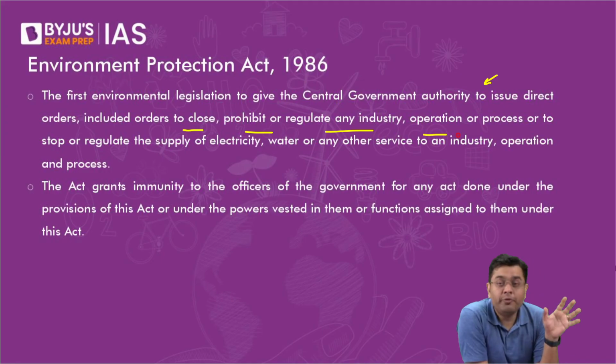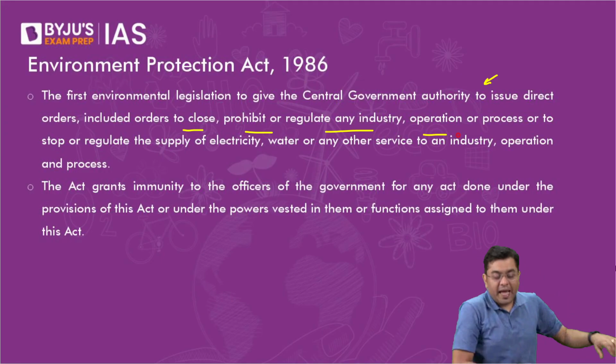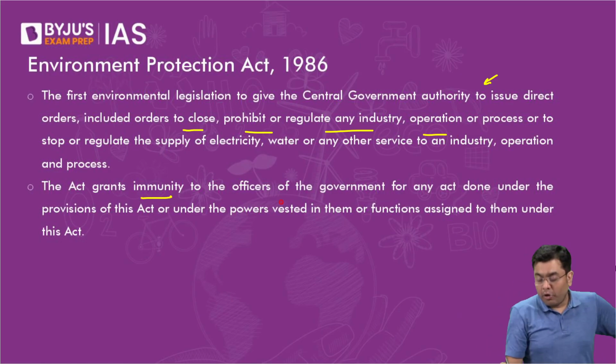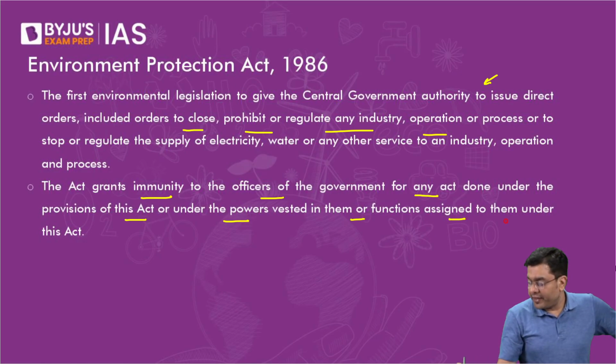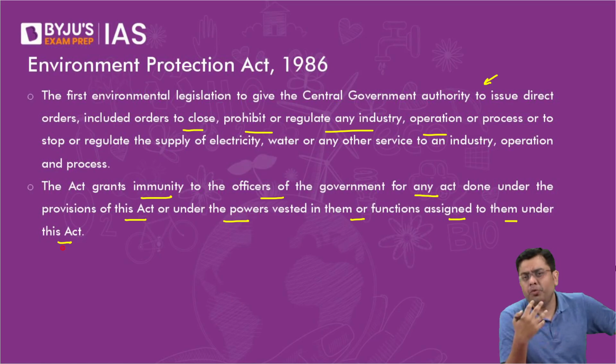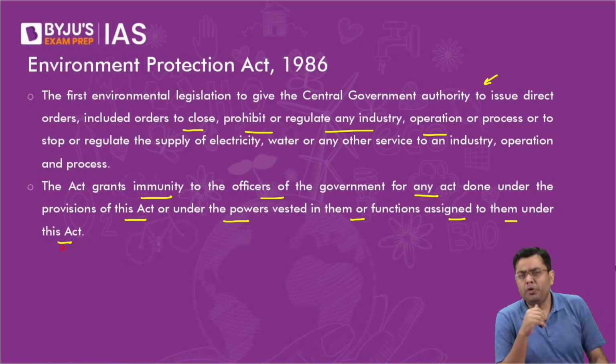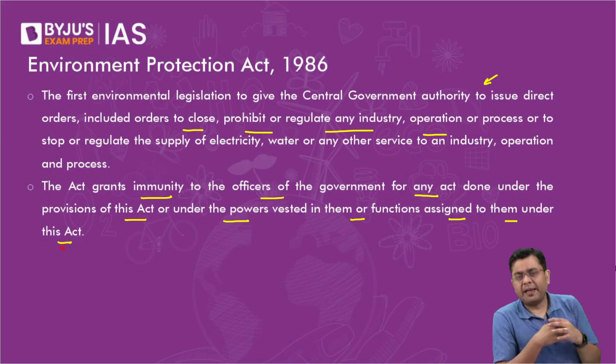You will be immune from any action, right? So the act grants immunity to the officers of the government for any act done under the provisions of the Environment Act 1986, or under the powers vested in them or functions assigned to them under this Act. They are immune from it. They have a kind of immunity so that they can carry out their functioning in an impartial manner.